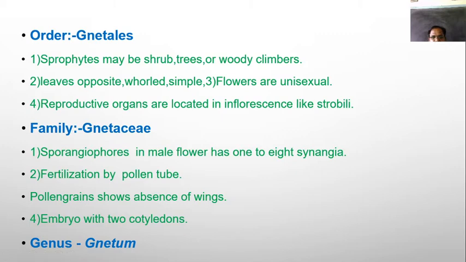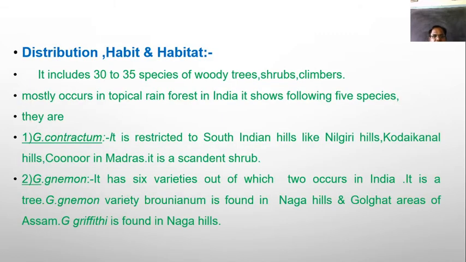Gnetum ula is the species. Then distribution, habit and habitat of the Gnetum: it includes 30 to 35 species. Those are woody, shrubs and climbers, and especially the Indian species of the Gnetum are climbers. They are found in the tropical rainforest of India, and five species have been reported.